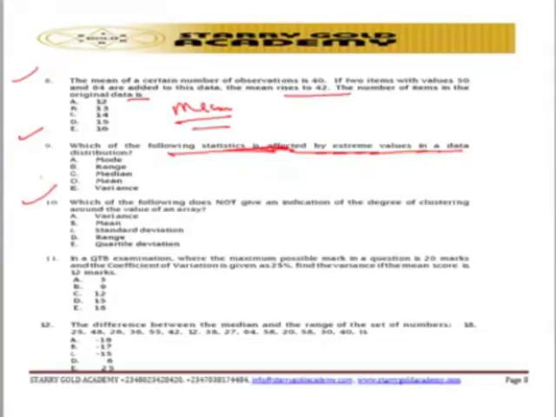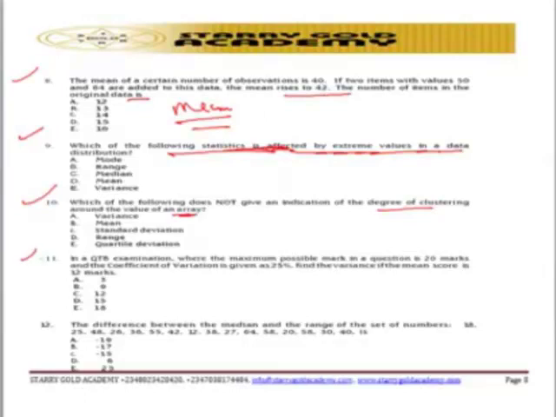Then we look at question number 10. Which of the following does not give an indication of the degree of clustering around the value of an array? That is a statistics question. Go through your statistics, and from there you know the method of approach to the question.